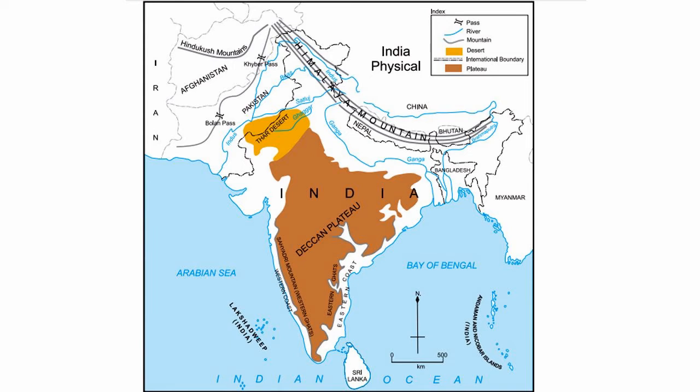For that you have to go through the index. See that index, pass is shown over there, that is the way to go. Second one, the blue one is the river. Next, that is the mountain. Yellow part, it is shown in the desert. Then there is the international boundary with the dots and the line. And the brown, it is shown as the plateau. See the Indian Ocean, Sri Lanka, Arabian Sea, Andaman and Nicobar Islands, Lakshadweep.